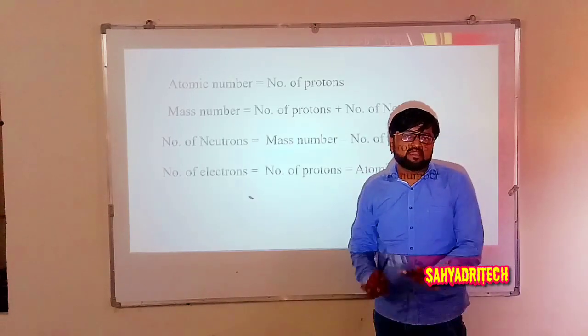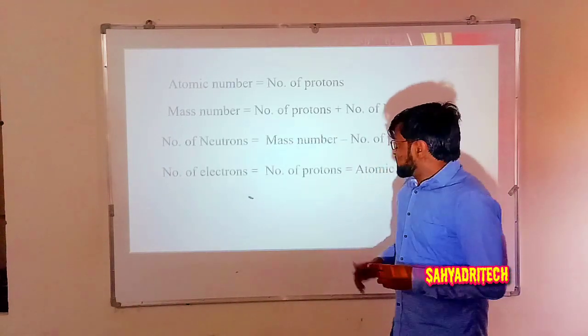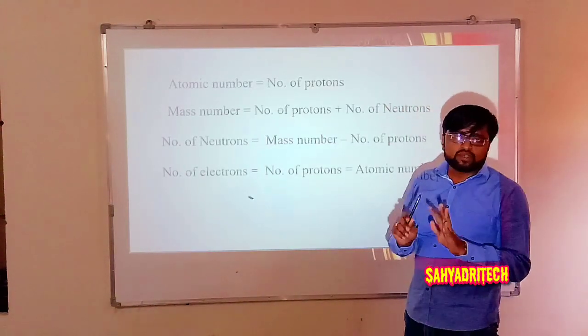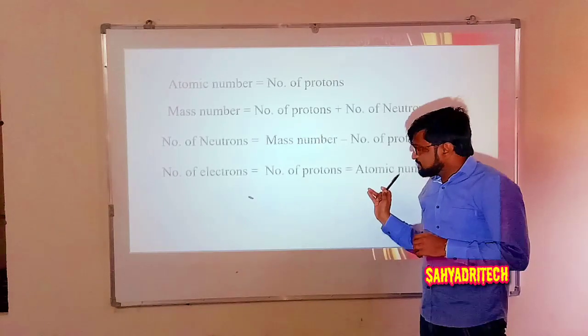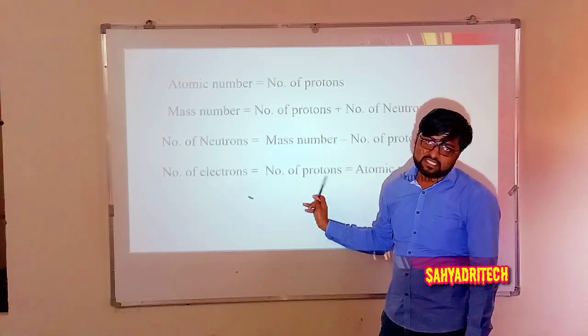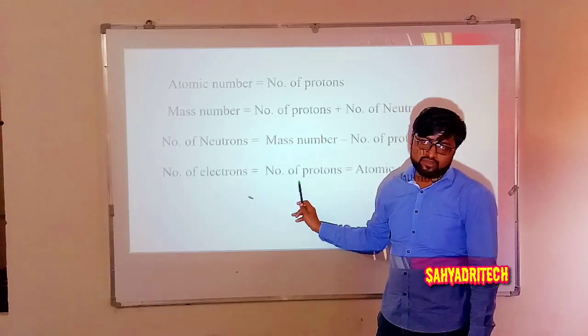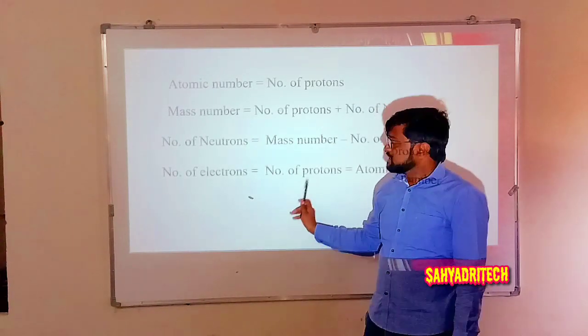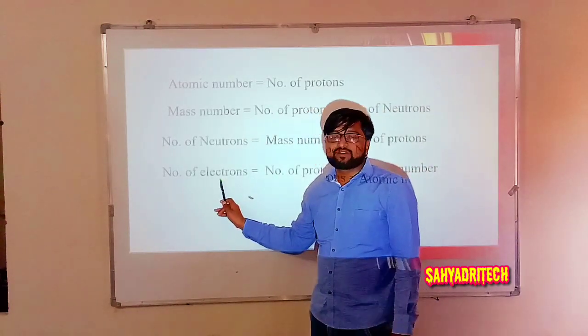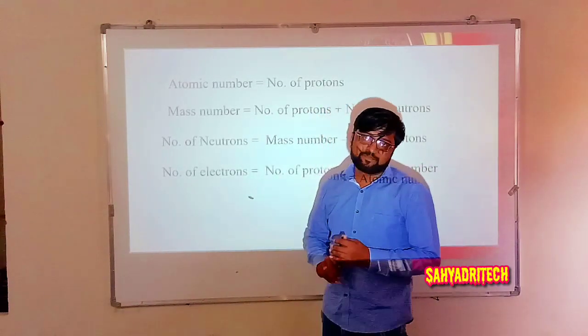For example, take an element with atomic number 11, a neutral species. Atomic number 11 means the nucleus has 11 protons. So number of protons is equal to 11. Similarly, as it is neutral, the number of electrons is equal to 11 itself.